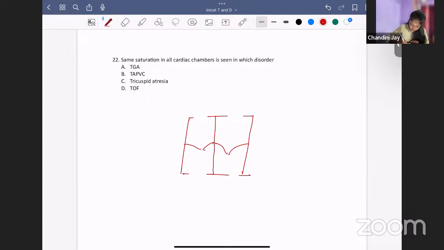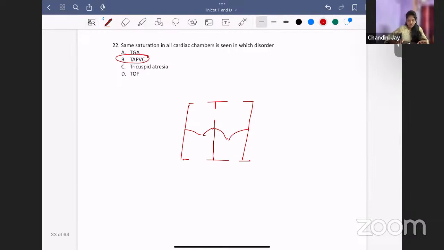So this condition is seen in TAPVC, total anomalous pulmonary venous connection. What do you mean by TAPVC? Normally, where does the pulmonary vein empty? From the lungs, pulmonary veins come and empty into the left atrium, right?